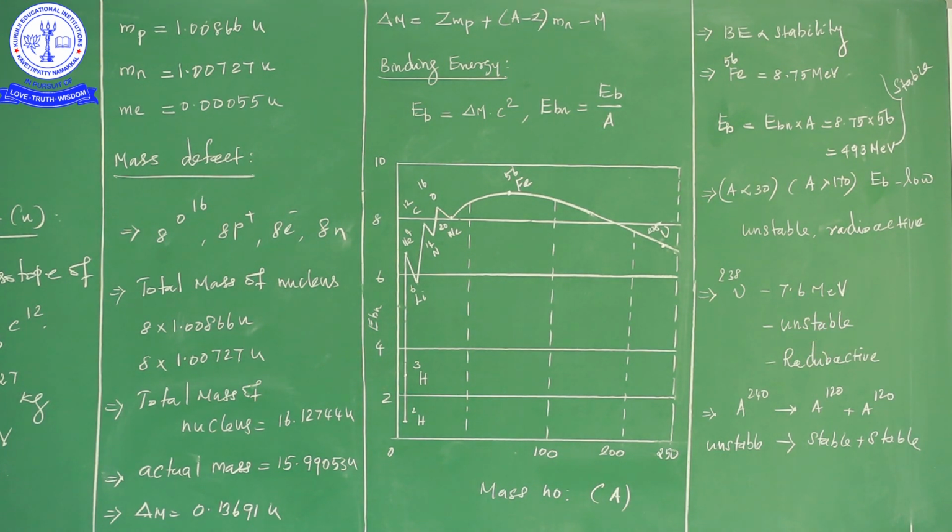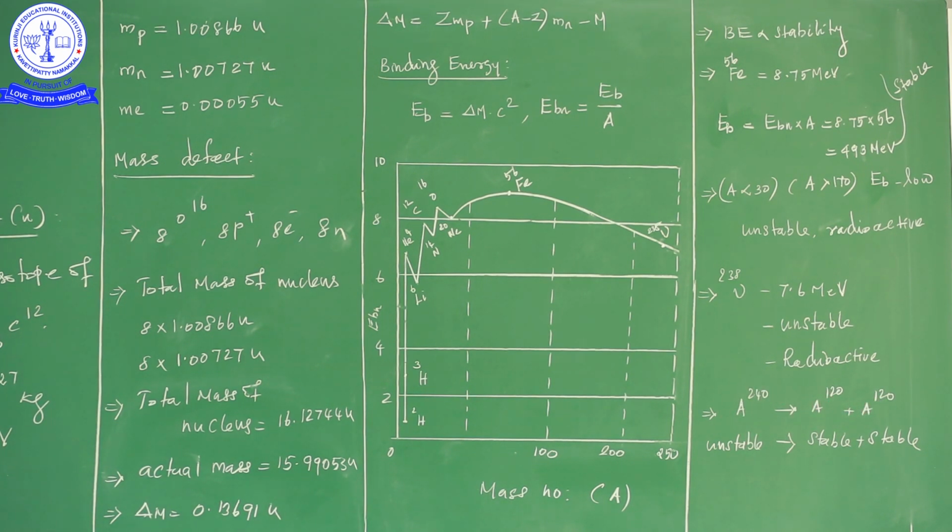And radioactive means it will automatically emit, when uranium absorbs a neutron, it will explode by emitting alpha, beta, gamma radiation and some other elements like krypton, xenon, barium and so on. Suppose you take a higher element having the mass number of 240, it is able to break into two elements, A120 and A120. A240 is unstable. Why? Because it is in the range of uranium, here uranium 238, here 240. But 120 is the stable one. So here A240 is called the parent nucleus, and A120 and A120 are known as the daughter nuclei.